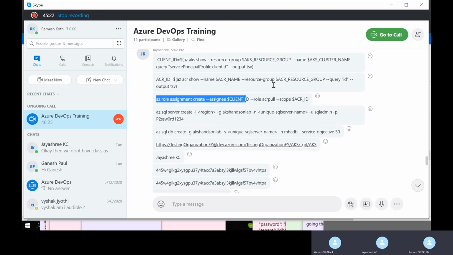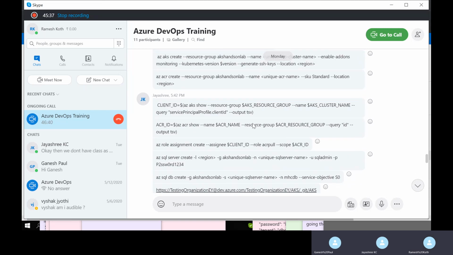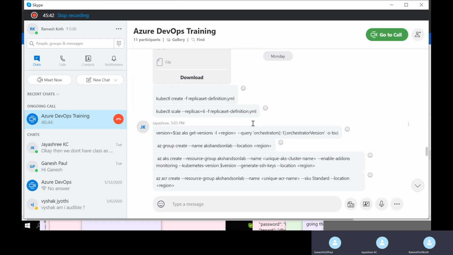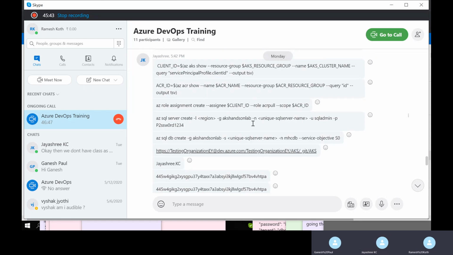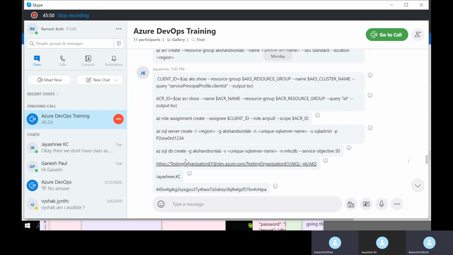No, actually, we got some error while doing it in the Cloud Shell, so we deployed everything manually in the Azure portal. While creating AKS we got the error, so we created the AKS manually, but binding these three, I think we did through Cloud Shell only. Yes, I remember that, because for 5.3 we had stopped.